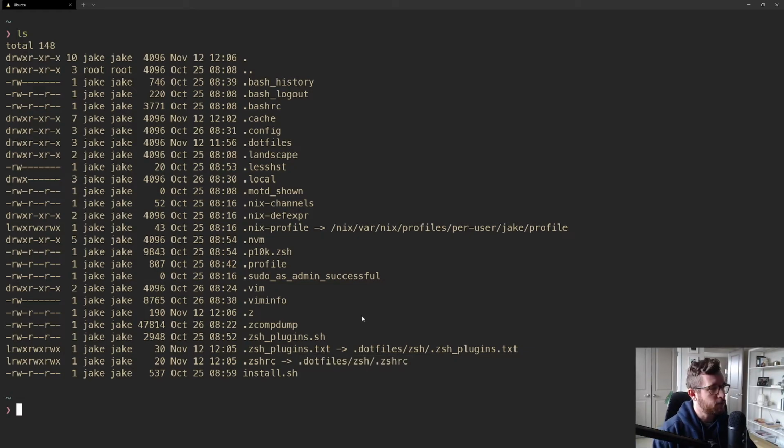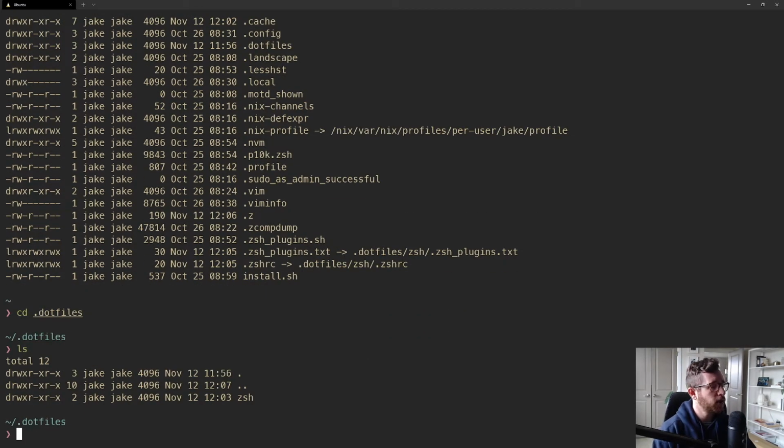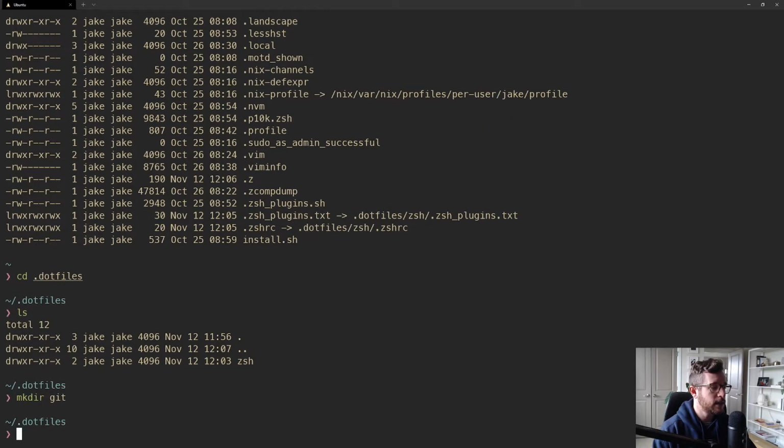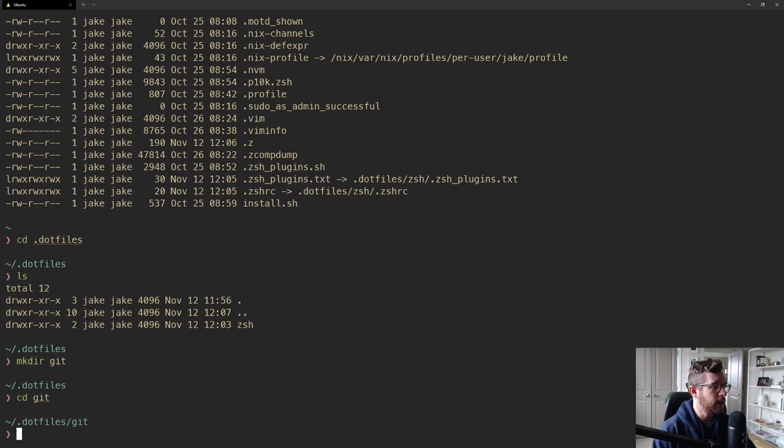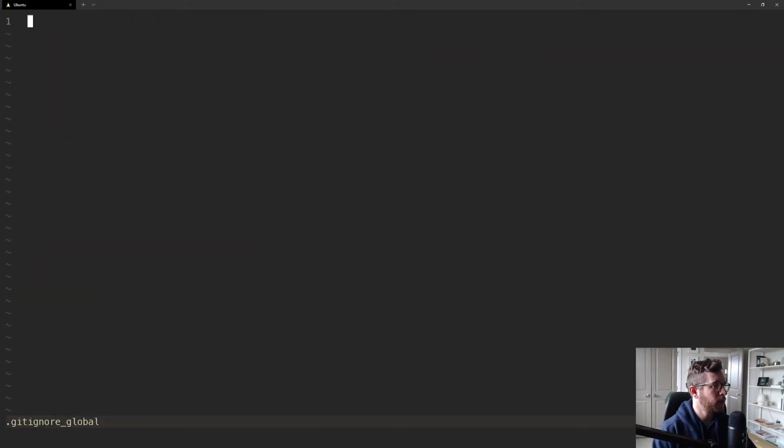Let's do another example here. Let's maybe make a global gitignore, right? So I'm going to cd into .files. I'm going to create a new directory called git. I'm going to cd into git, and I'm going to make a .gitignore_global. And I'm just going to ignore node_modules, right? That's a pretty common folder to ignore. And using the global gitignore, I never have to write this in a project's .gitignore. It will just always be picked up.